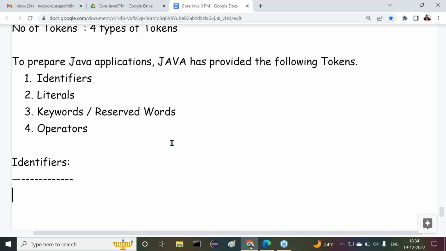To prepare Java applications, Java has provided a set of tokens. What are the tokens provided by Java? Identifiers, literals, keywords or reserved words, and the last one is operators. That's it. Please, everybody must respond to my questions. Why? Because if you give a response now, then only I can understand how much you are understanding our content. So, am I right or not?